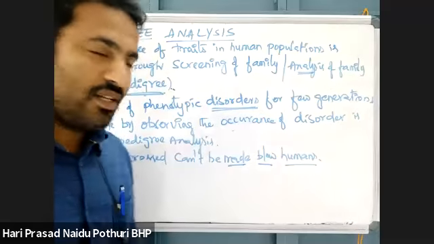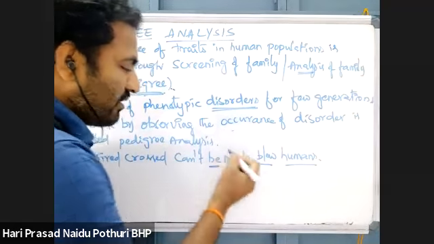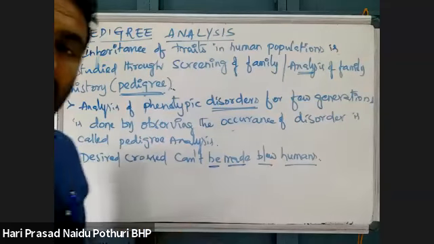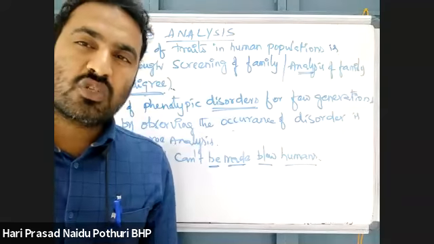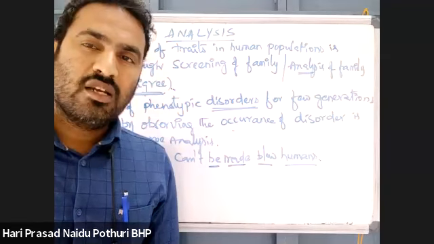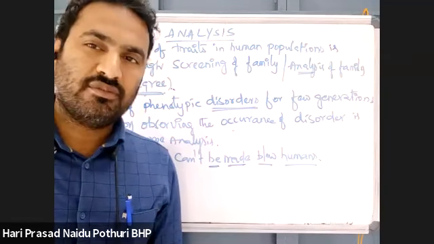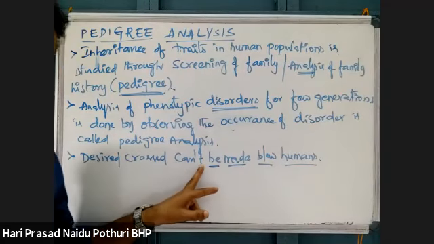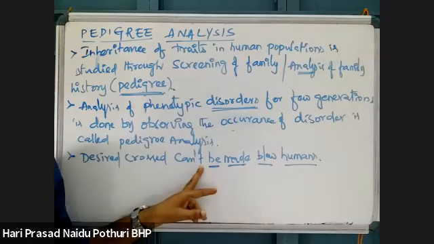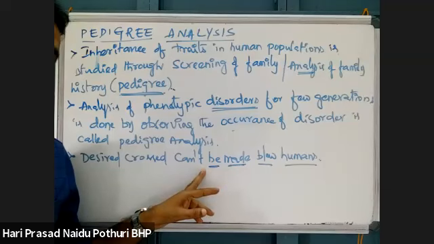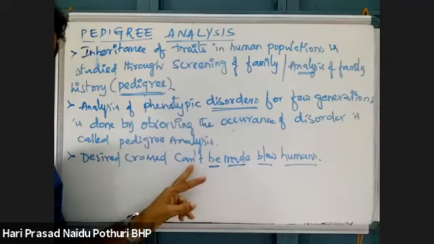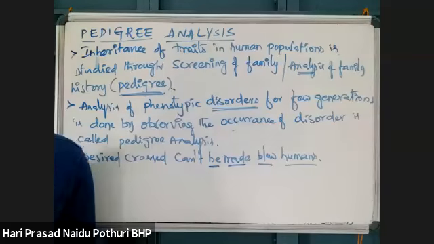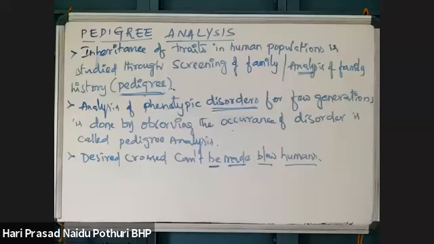But in humans, that type of desired cross is not possible, because mating in human beings is based on what? Social, cultural, religious beliefs. Many sentimental issues are there for mating between humans, so desired crosses are not possible. That is one reason, and